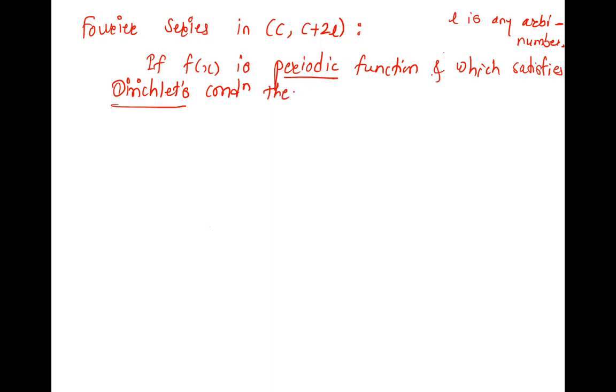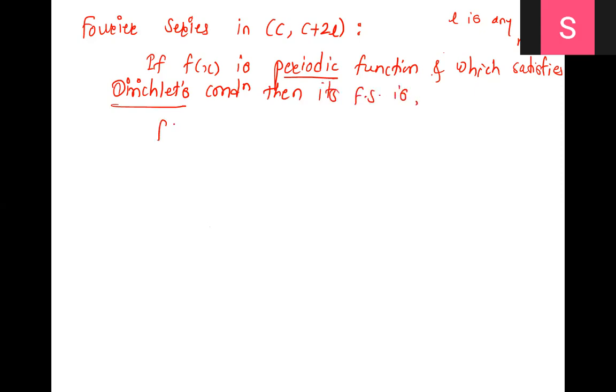Then its Fourier series is f of x equal to a naught plus summation a n cos, and up to this it is perfectly fine, similar to before. But whenever the interval changes, if there is no pi and there is a number, then the angle becomes n pi x by L. Remember the angle when pi is not in your interval.